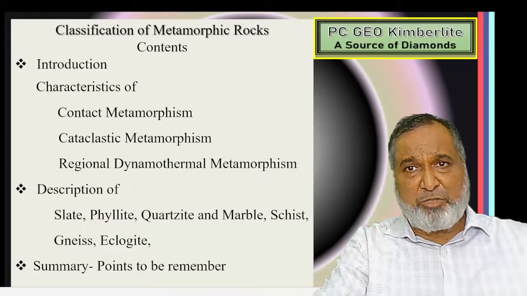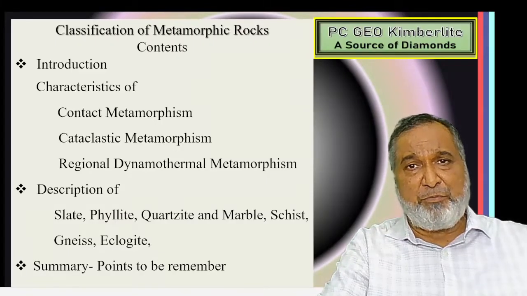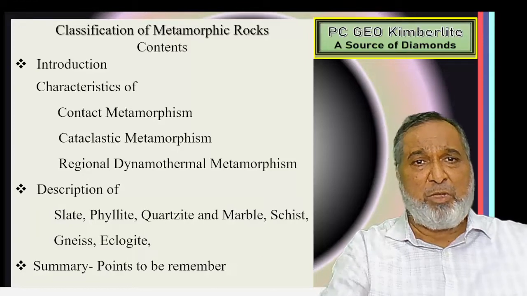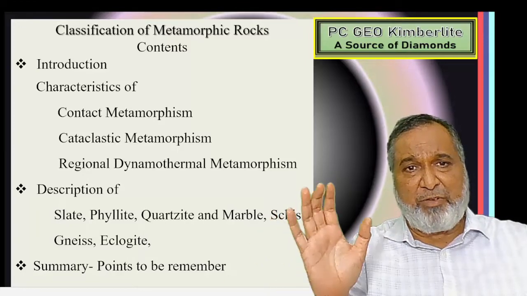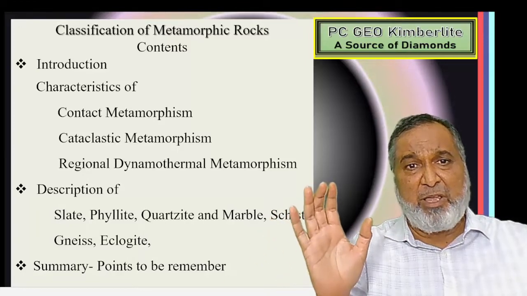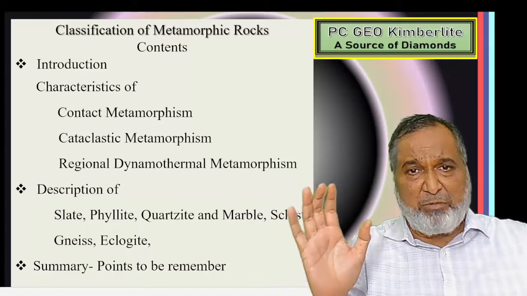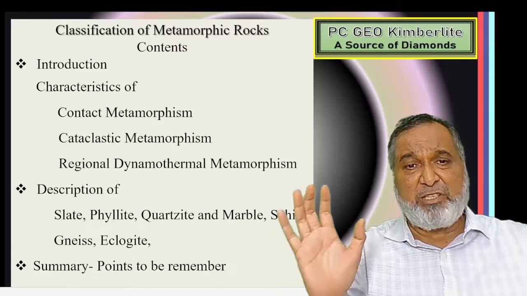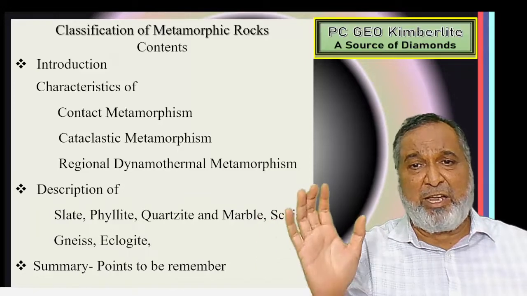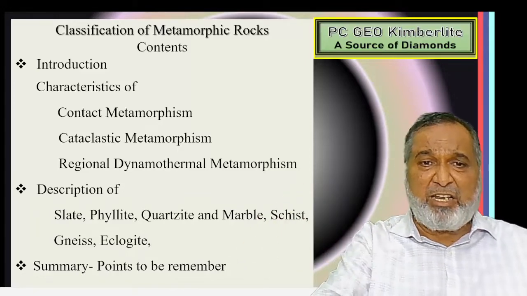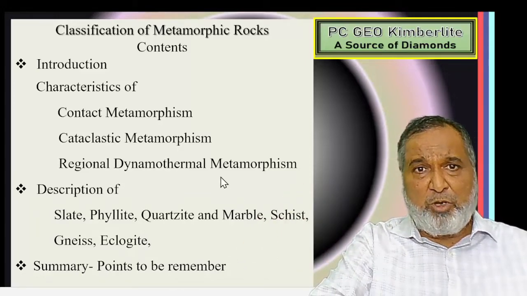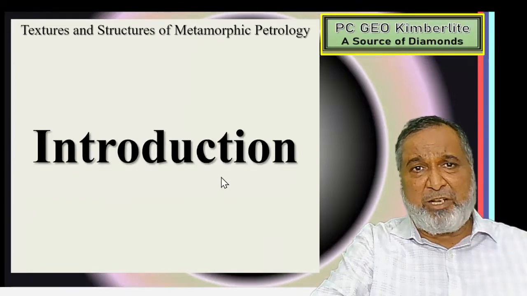This particular topic, classification of metamorphic rock, has been divided into introduction, characteristics of contact metamorphism, cataclastic metamorphism, regional metamorphism, dynamothermal metamorphism, and some description of the rocks like slate, phyllite, quartzite, marble, schist, gneiss, and eclogites. So we will start first with the introduction.